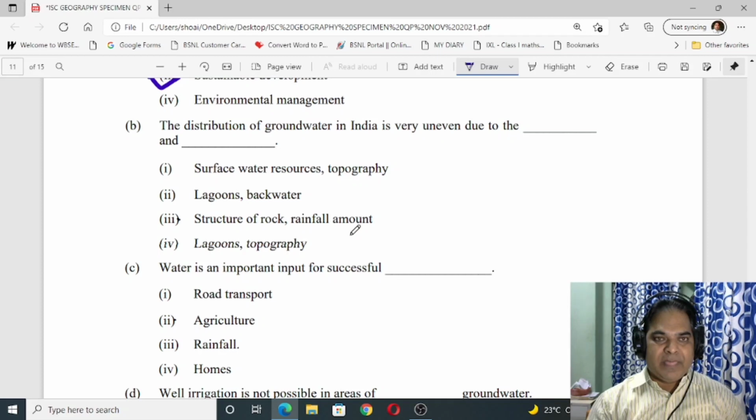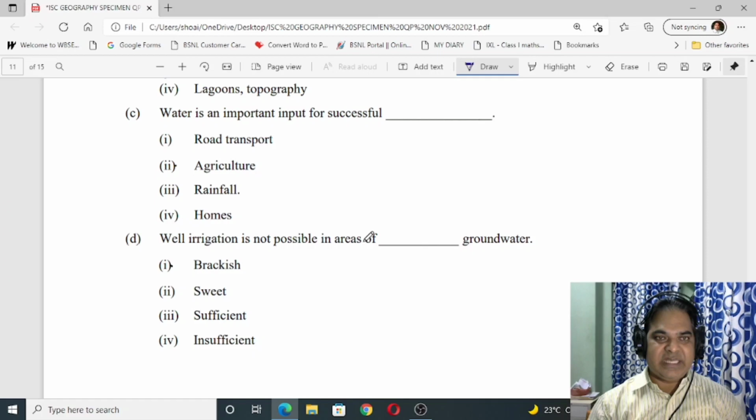Number B, the distribution of groundwater in India is very uneven due to the dash and dash. It is due to structure of rocks and rainfall amount. Okay, number 3 is correct. Now number C, water is an important input for successful agriculture. Okay, number 2 is correct.